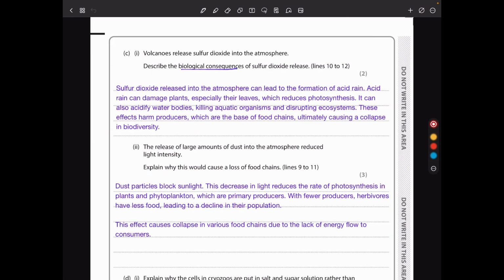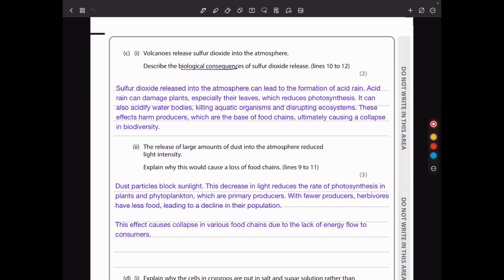And next, volcanoes release sulfur dioxide into the atmosphere. Describe the biological consequence of sulfur dioxide release. Sulfur dioxide can react with the water in the air to form sulfurous acid. It could also react with oxygen to form sulfur trioxide, which can later react with water when it rains to form sulfuric acid. So it leads to the formation of acid rain, and this acid rain can change the pH of the soil and the water, affecting the microorganisms that are decomposers, as well as changing the conditions for other organisms to survive properly.